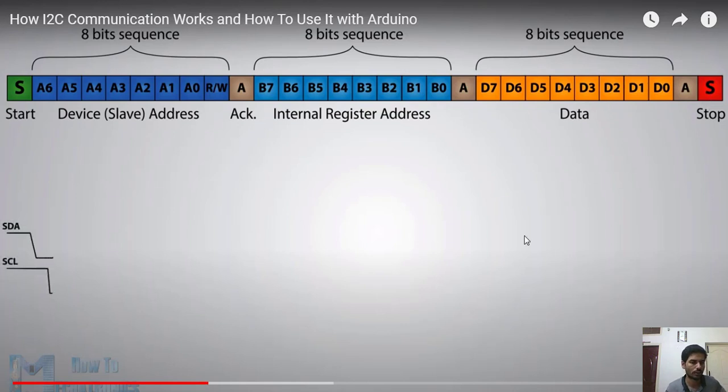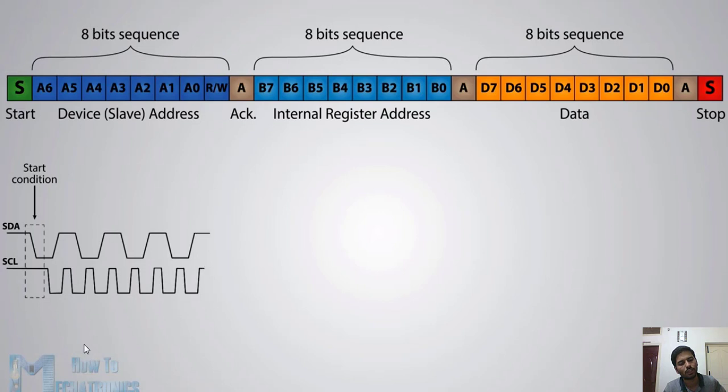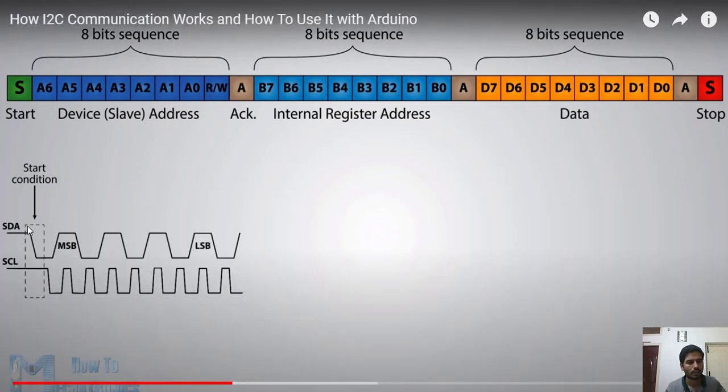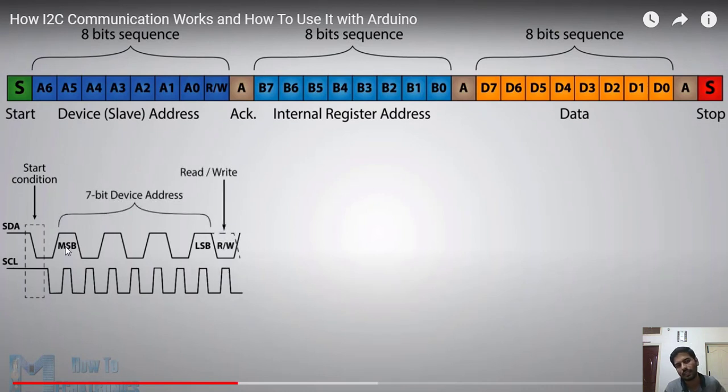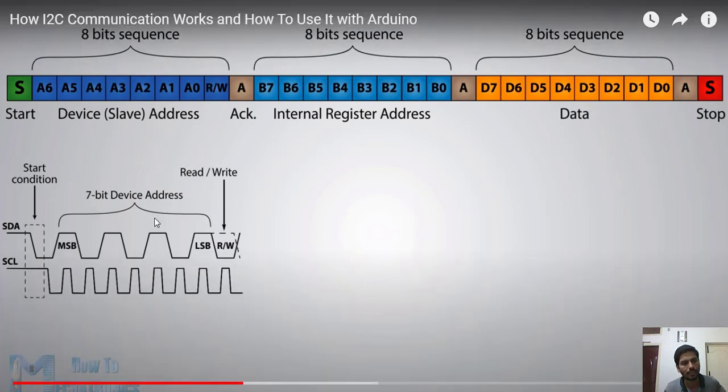So this is how it works, and the same animation is given in this video. You can also get the same video on YouTube by searching I squared C animation for better understanding. So it got 8 clocks. Here it is showing 1010, but actually these can be ones or zeros. The data can be 1 or 0. Initially it sent the 7-bit device address and read/write.